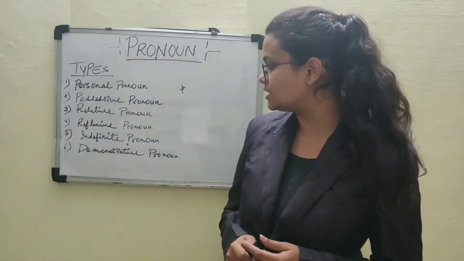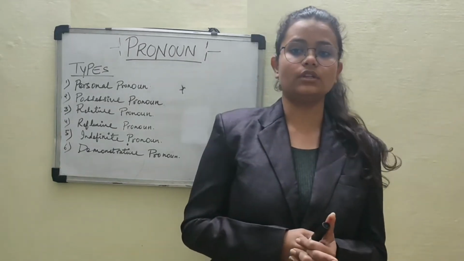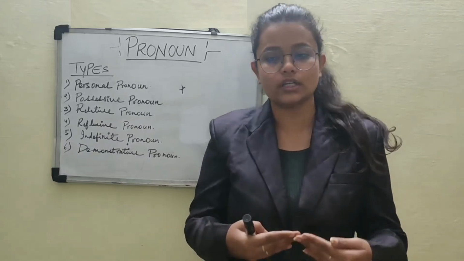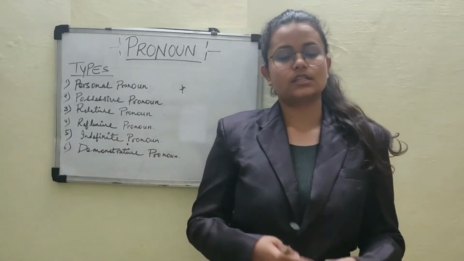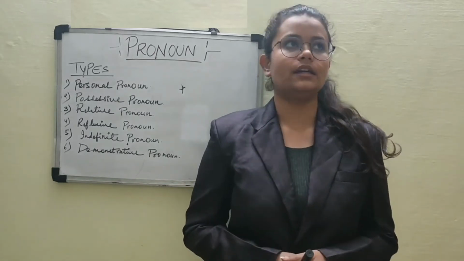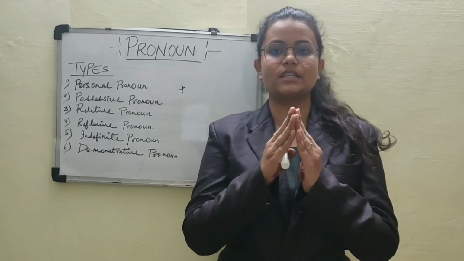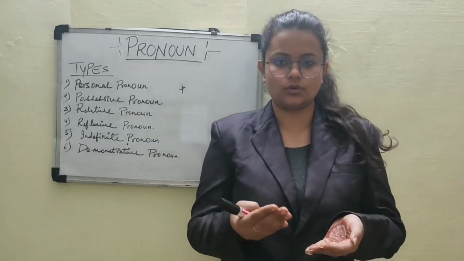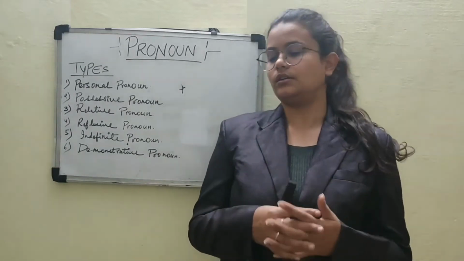Now the fifth one is indefinite pronoun. Here it is a pronoun that does not specifically identify who or what is being referred to. For example, somebody, anybody, like "Somebody is at the door." Here not a specific person or not a specific thing is pointed out, that is, who is at the door. Somebody is at the door. So somebody is a pronoun here.